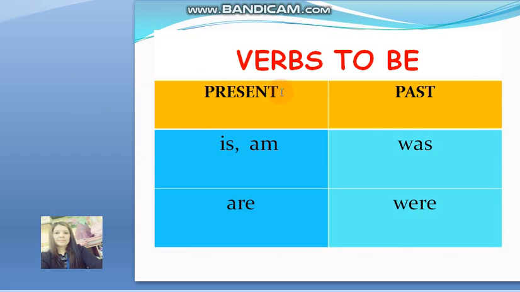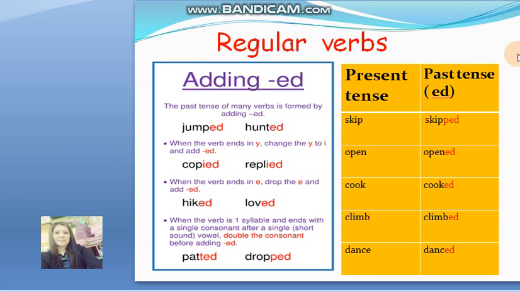Here, if you can see now, in the present tense you have the verbs to be: is and are. All of them are present tense. And the past tense is was and were. So our lesson for today, we are going to concentrate more on the past tense.